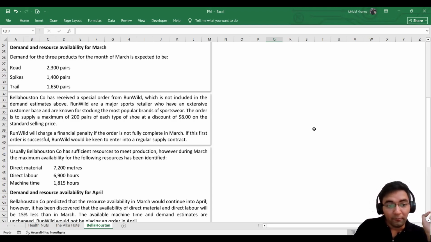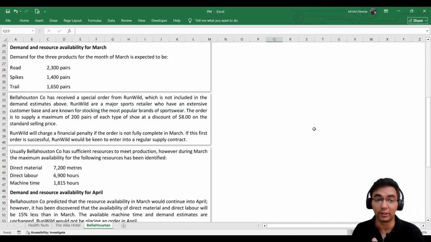Run Wild will charge a financial penalty if the order is not fully complete in March. Okay, so they can charge a financial penalty if this order is not complete. So we have to be cautious, as we could run into a loss if we are not completing this order in the month of March. If this first order is successful, Run Wild would be keen to enter into a regular supply contract. That's really good news for Bellahouston, because if it fulfills the order in March, Run Wild is likely to enter into a regular supply contract, which would increase future sales for Bellahouston.